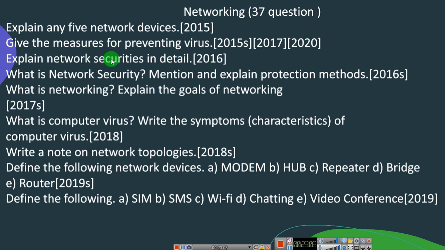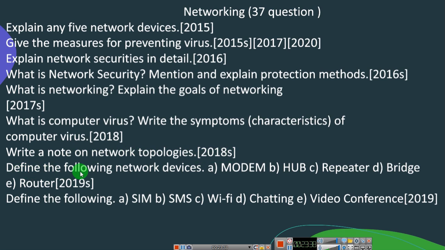Next, explain network security in detail. In 2016 they have asked what is network security, mention and explain the protection methods. Explain what is networking, explain the goals of networking. In 2017 supplementary they have asked. Next, they have asked what is computer virus, write the symptoms, that is characteristics of computer virus. In 2018 they have asked: write a note on network topologies. In 2018 supplementary they have asked.